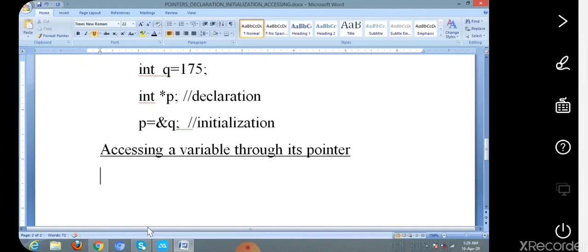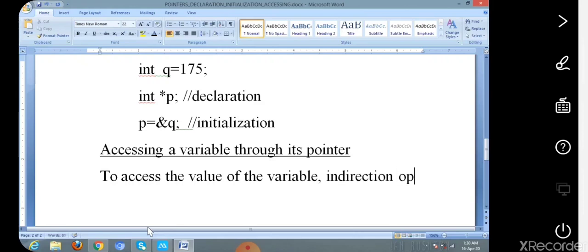To access the value of the variable, the indirection operator star is used. Is it clear?